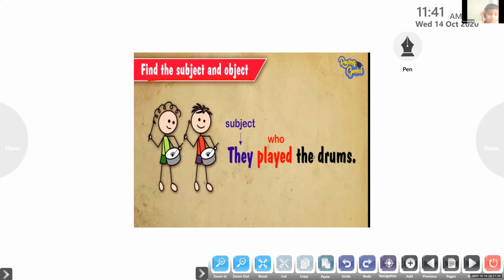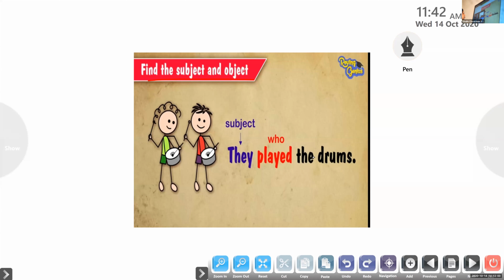Now, Lazel, pick out the verb in that sentence. Where is Lazel? Lazel is not there? Played. Okay, I'll move on to Shravan. Shravan, come on, unmute it. Read the sentence once more for me. They played the drums. Yes, they played the drums.